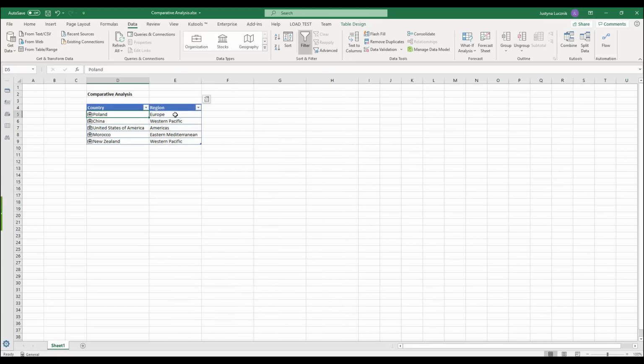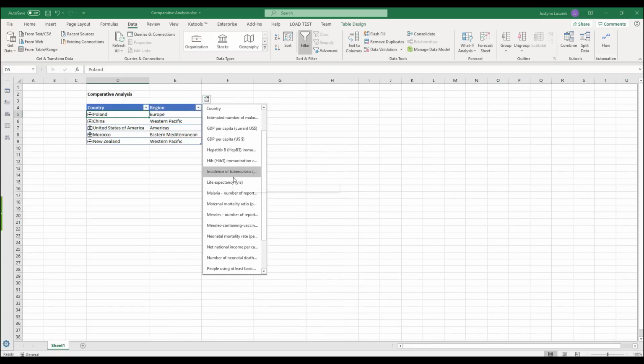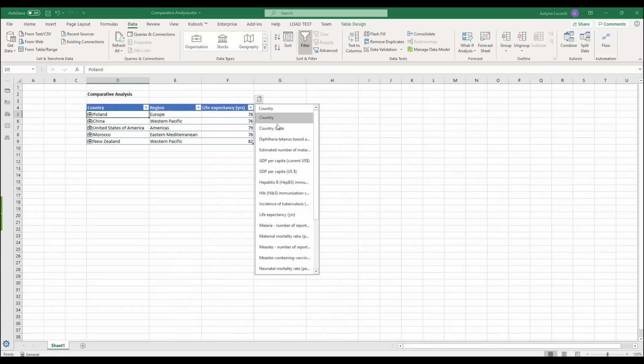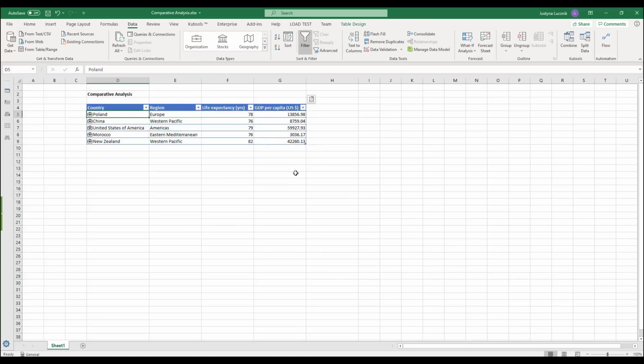Now I can very easily pull this data into a table and even create some quick comparisons looking at things like life expectancy or GDP per capita. If I want to add another country, I can just simply type that in, and Power BI takes a second to look at this data and pulls it in from the data model as well.